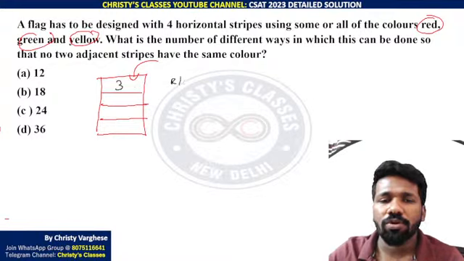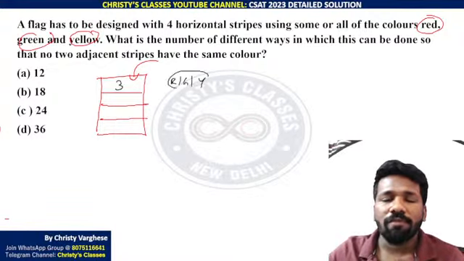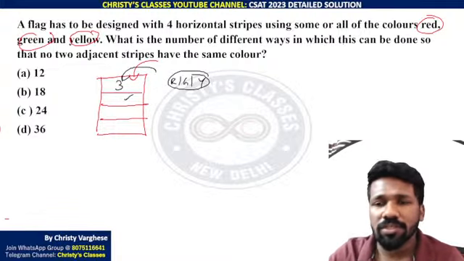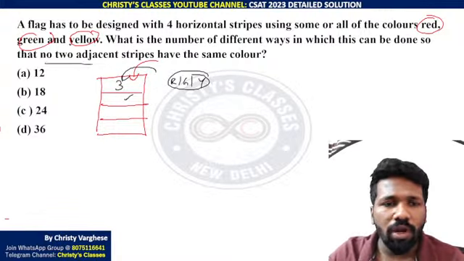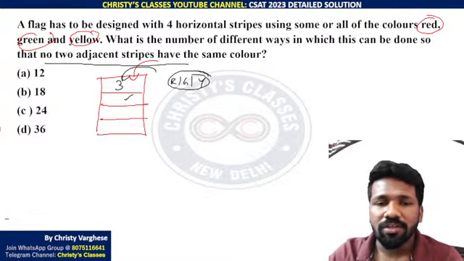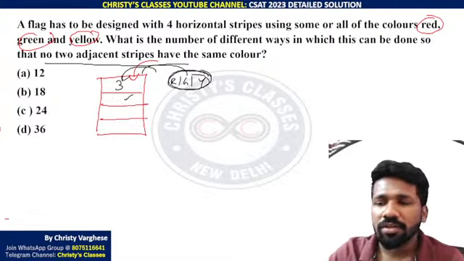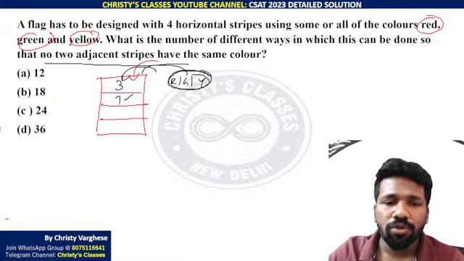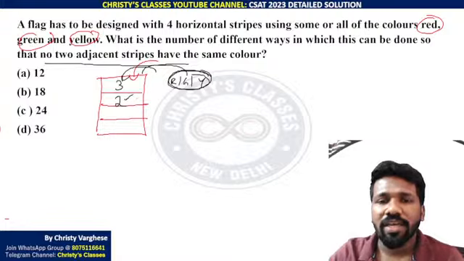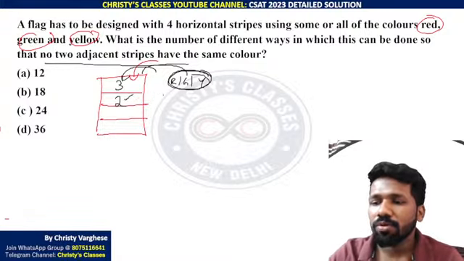But the color you used here cannot be used in the next stripe, because the question says no 2 adjacent stripes have the same color. So this should have a different color. Whichever color you used here cannot be used here, so only 2 colors remain. So 2 possibilities to fill the second horizontal stripe.